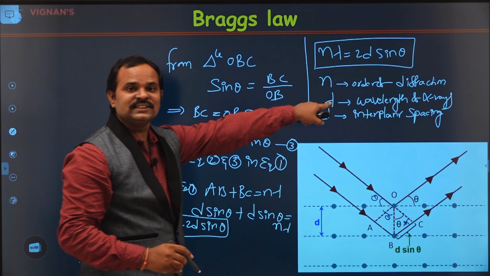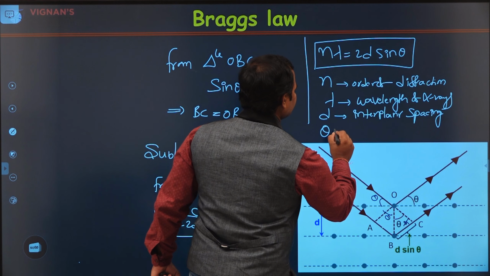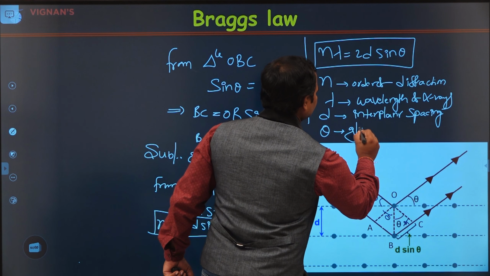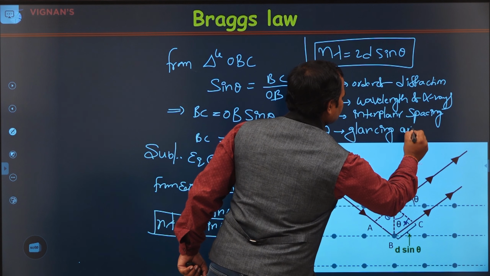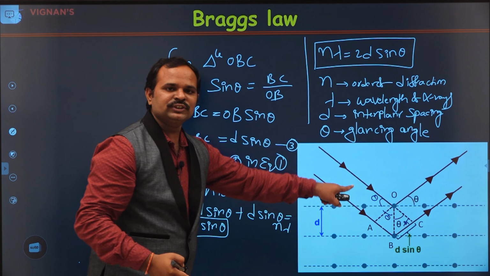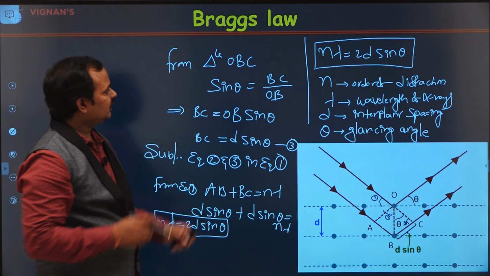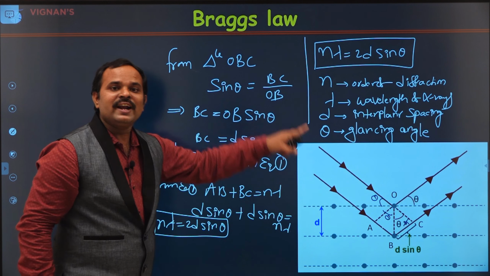And theta is the glancing angle. This is not the angle to the normal, this is the glancing angle. Remember this. Glancing angle means the angle between the surface and the X-rays. This is Bragg's law. This is the condition for the diffraction maxima.